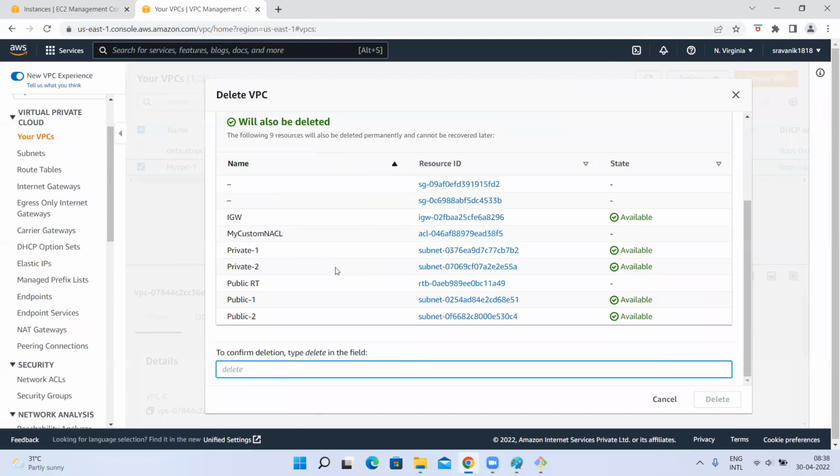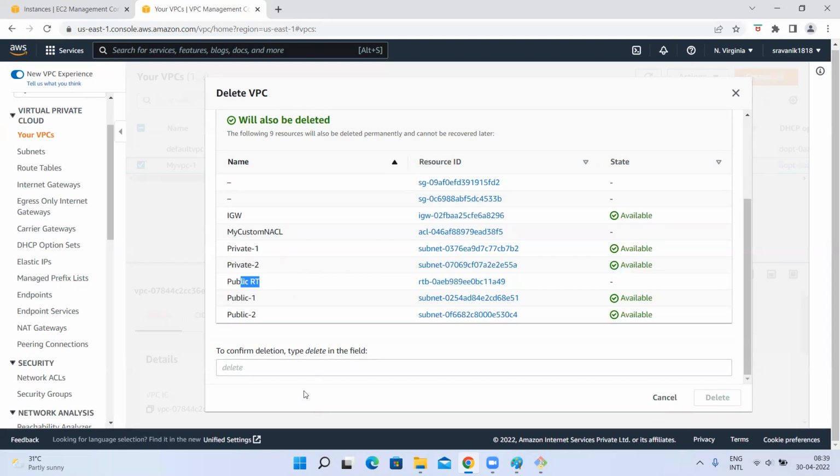It is deleting, I think, because of that. See, along with this VPC, it is going to delete one internet gateway, one NACL, and the subnets, right? Two private, two public, one route table, right? These and all it is going to delete.